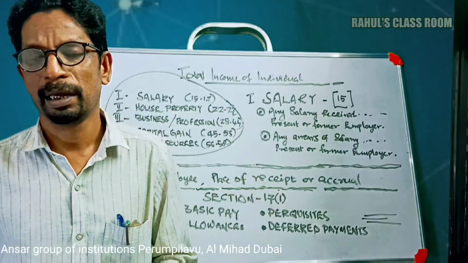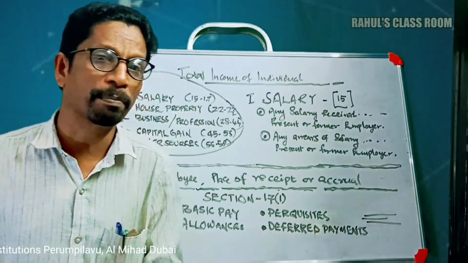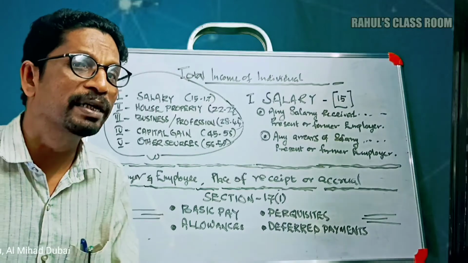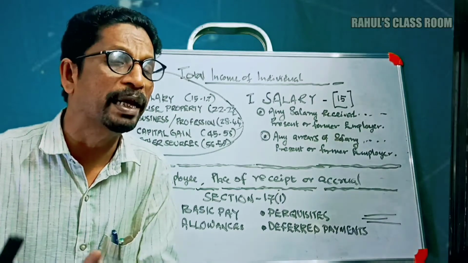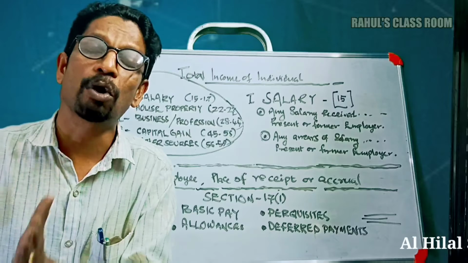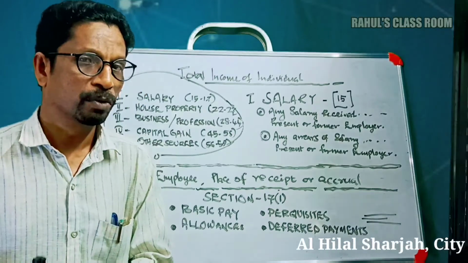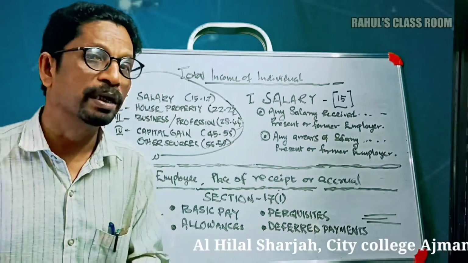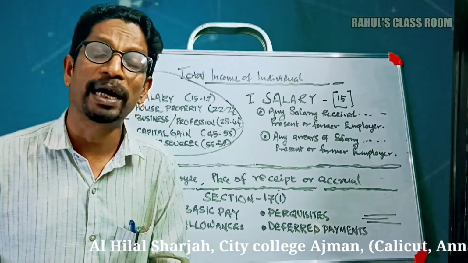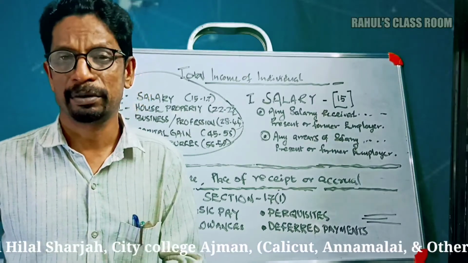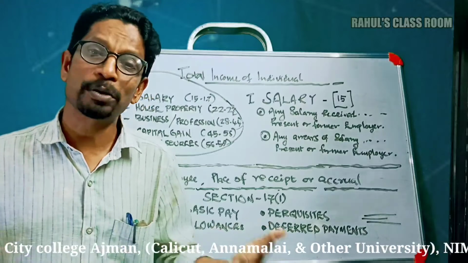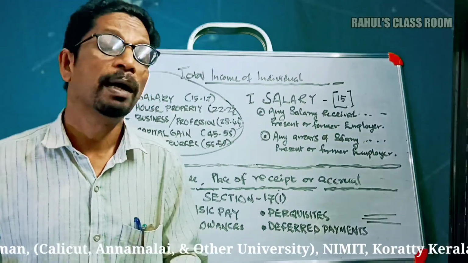For example, gratuity. At what time is it given? It is given after his service period, normally at the time of his or her retirement. Similarly, pension is also a deferred payment because it is given only after the retirement. Next one, provident fund. It's also an example of deferred payment.